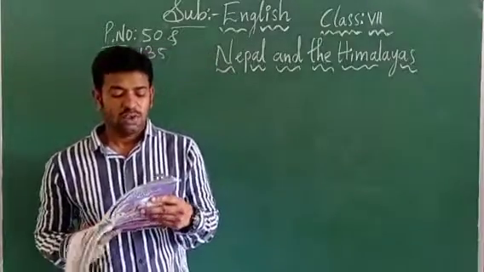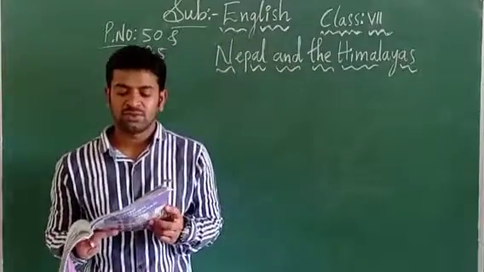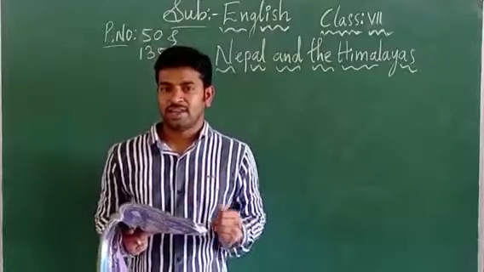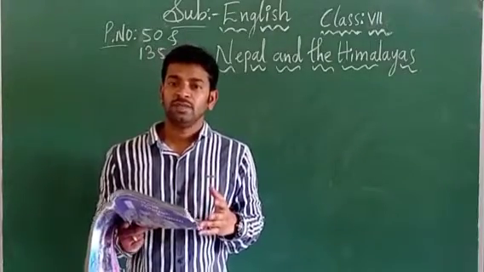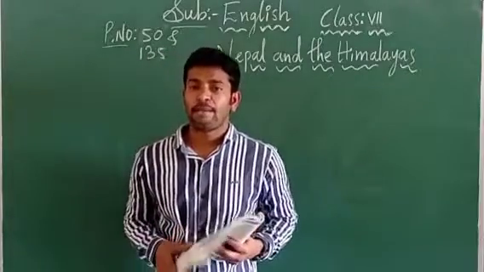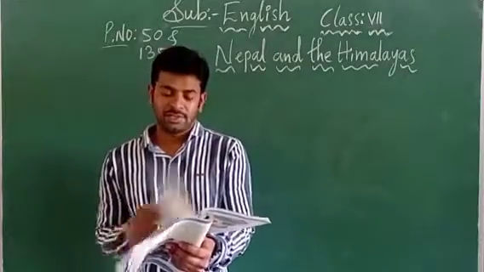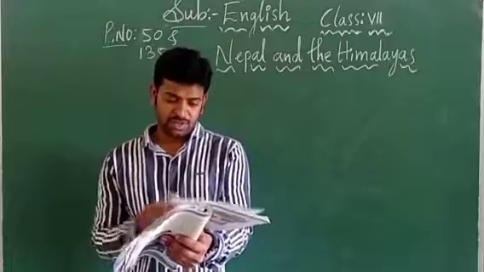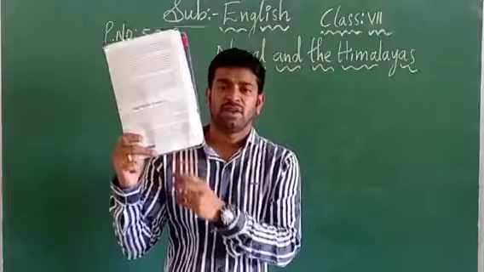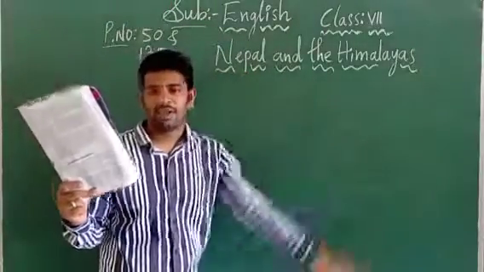Right. So your teacher will read the passage Nepal and the Himalayas. Listen carefully and answer the questions given below. Related to these pictures, a short story is present. It is on page number 135. Go to the appendix at the end of your textbook, page number 135. In the third unit, Nepal and the Himalayas, our lesson is present here, children. Got it? So this is our third unit, listening and speaking bit, Nepal and the Himalayas.